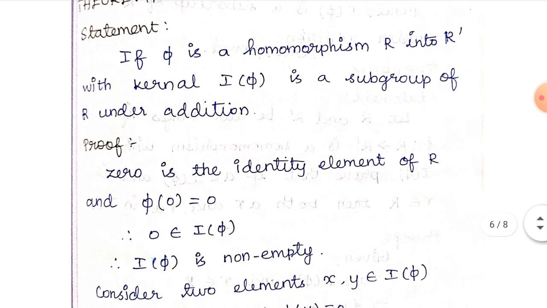The next statement is, if phi is a homomorphism from R into R dash with the kernel I of phi, then I of phi is a subgroup of R under addition. So here we are given phi is a homomorphism of R into R dash with the kernel I of phi. It should be a subgroup of R under addition. 0 is the identity element of R and phi of 0 is equal to 0. So 0 belongs to I of phi. So I of phi is non-empty.